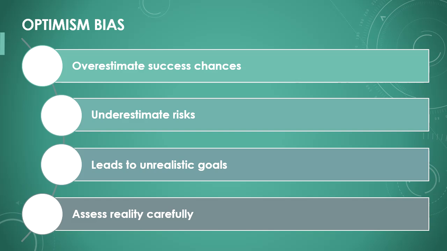Optimism bias is the tendency to overestimate our chances of success and underestimate risks. This can lead us to set unrealistic expectations for ourselves or others. While a certain amount of optimism can be helpful, this bias can lead to disappointments. It is important to realistically assess reality and possible challenges.